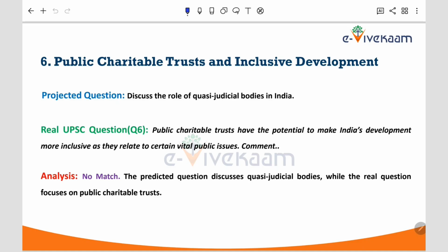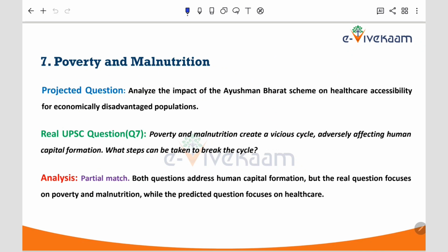And moving further, we have asked about the role of quasi-judicial bodies, whereas UPSC focused on public charitable trusts. So it is a no match question.